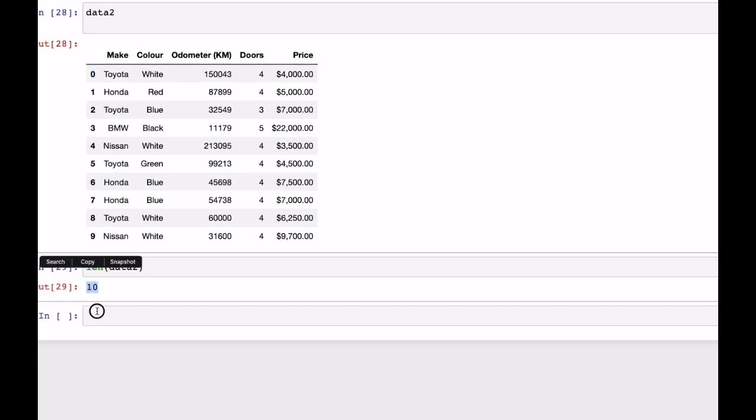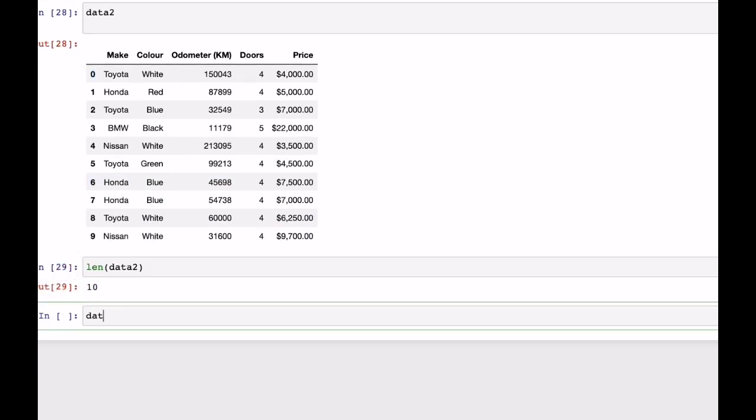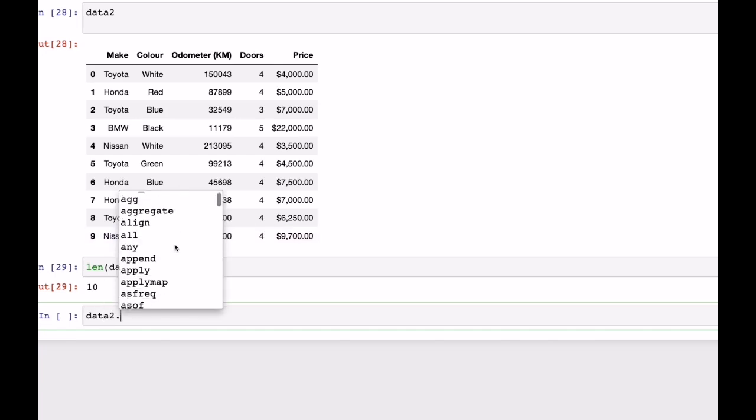So what next? We have data2 dot, I'll tab this out. They have so many functions. Let's take a look at some of them. Index, which we have seen. There are so many things, you don't need to look at all of them.